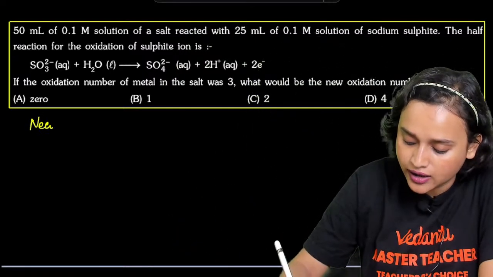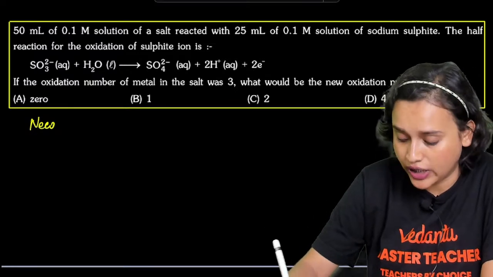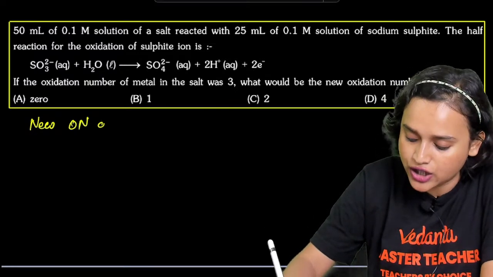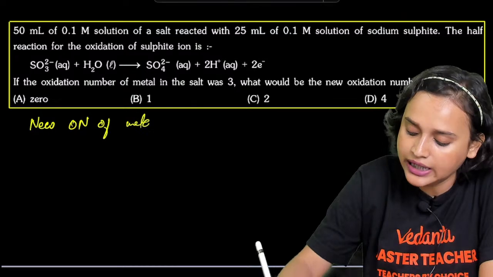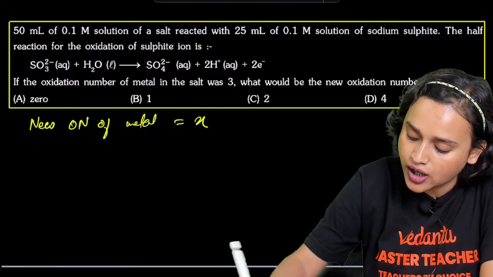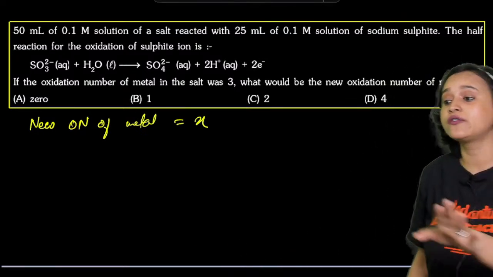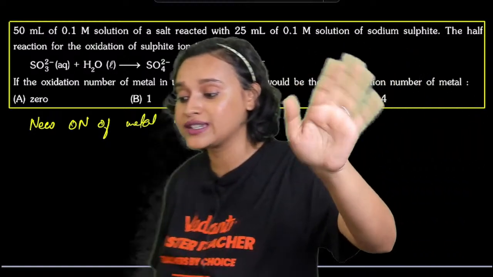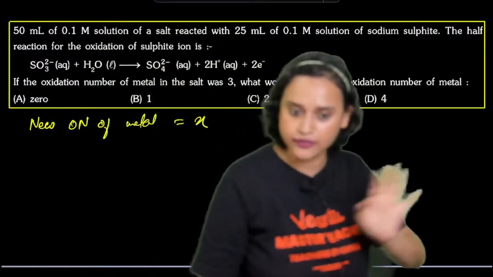First of all, let us assume that the new oxidation number of the metal will be X, because that is what we have to find out. We do not know what the new oxidation number is.